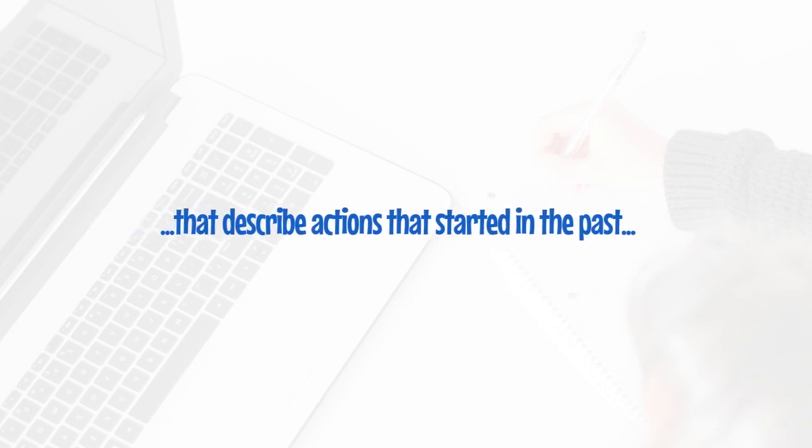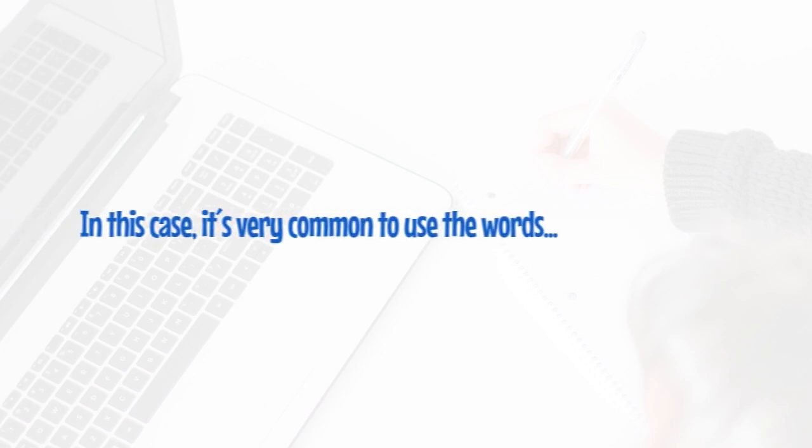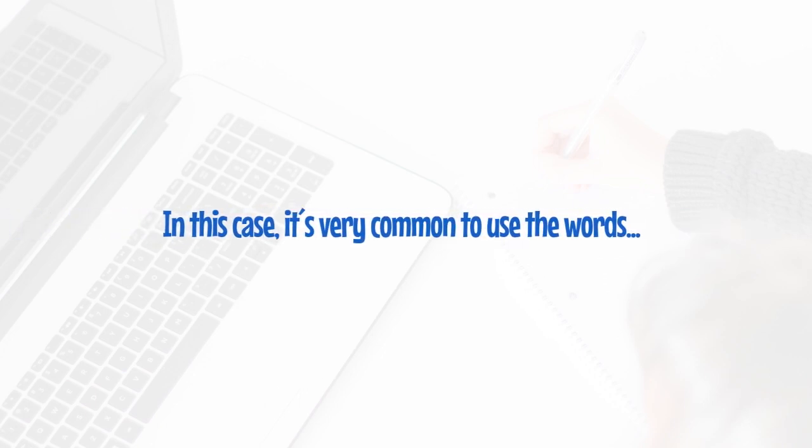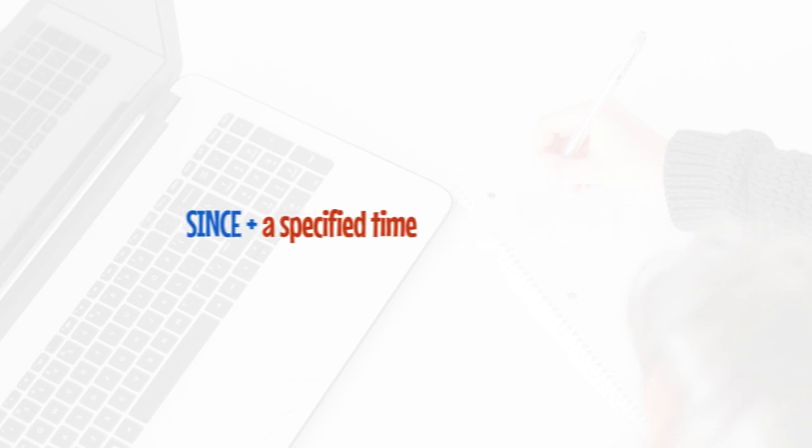Now, let's take a look at sentences that describe actions that started in the past and have continued up until the present time. In this case, it's very common to use the words for plus a duration of time or since plus a specified time in the sentence.